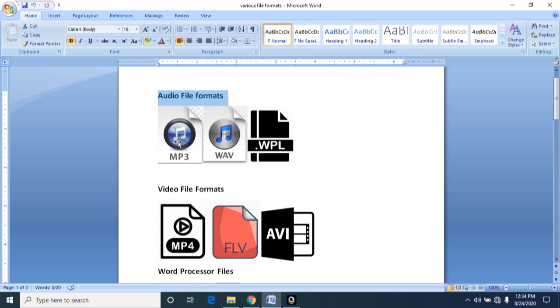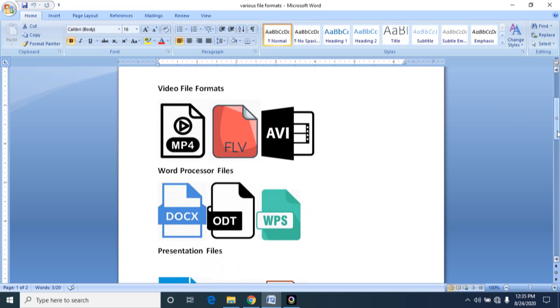Children, I am showing this document just to recall your earlier learning. You should keep these three audio file formats in mind: .mp3, .wav, .wpl.